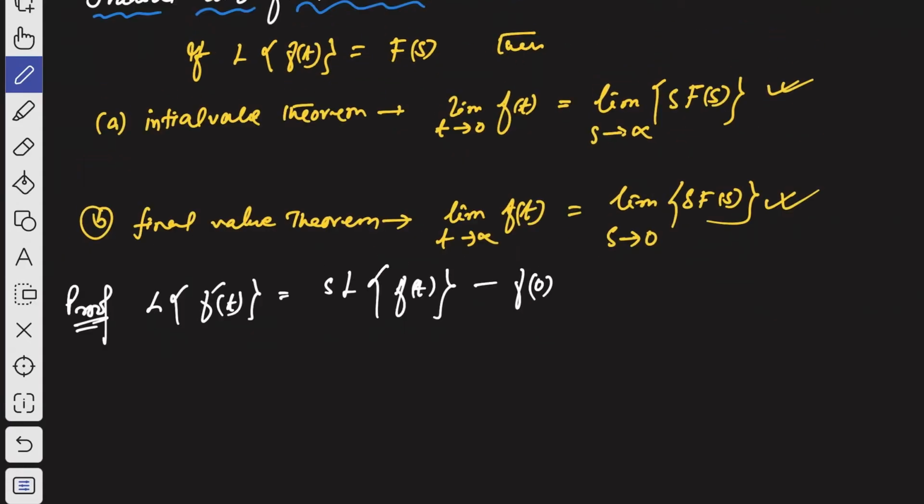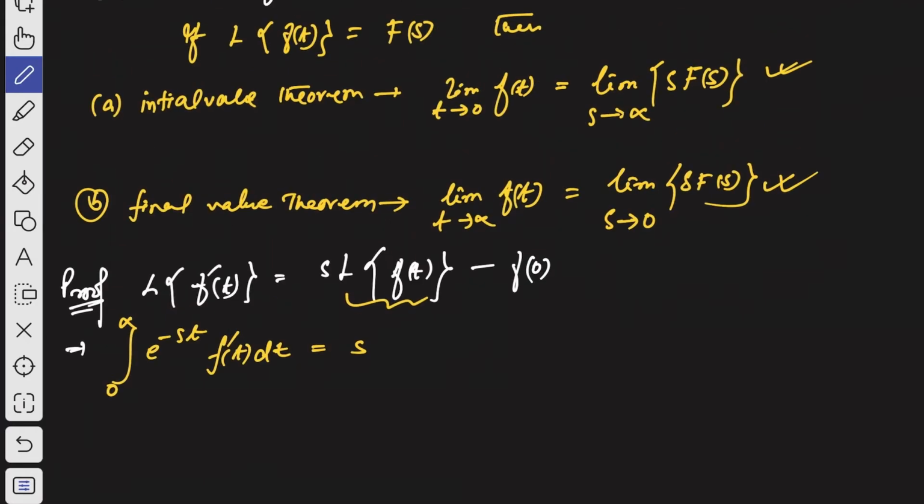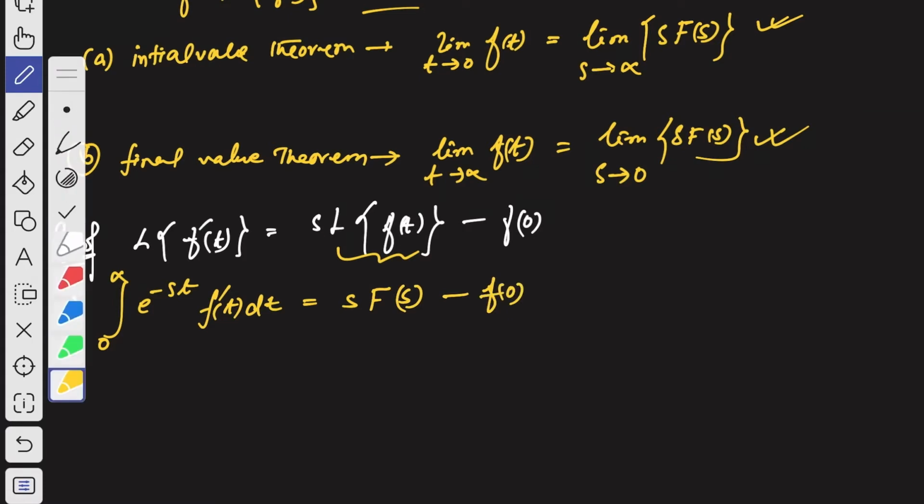So now you see, by the definition of Laplace transformation of this f dash t, we should get the integration 0 to infinity e to the power minus st f dash of t dt, right? That is equal to, and we know Laplace transformation of f of t is nothing but capital F of s, so we can write s into capital F of s minus f of 0. That's what we should get. Now suppose this is equation number 1.